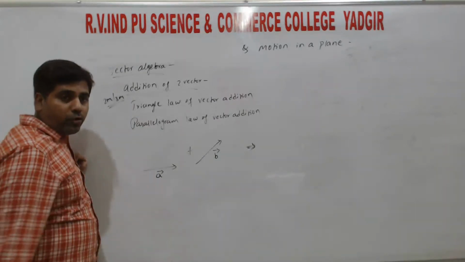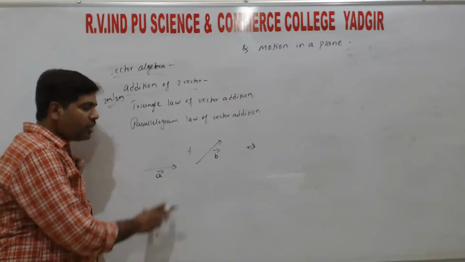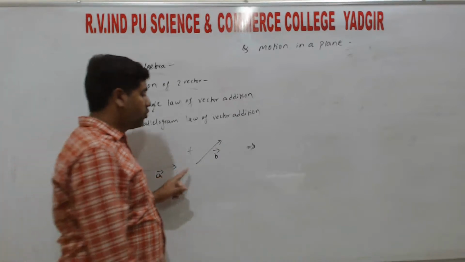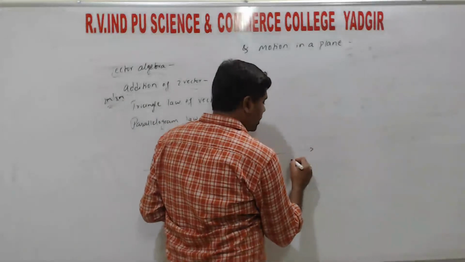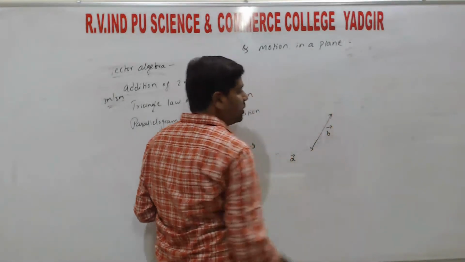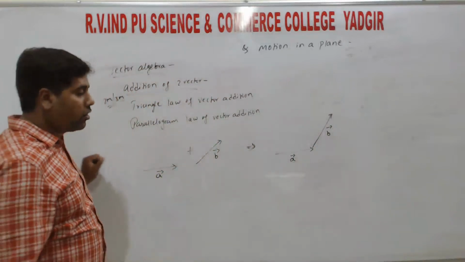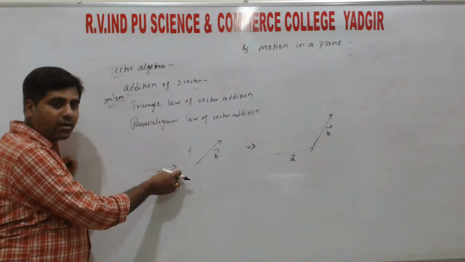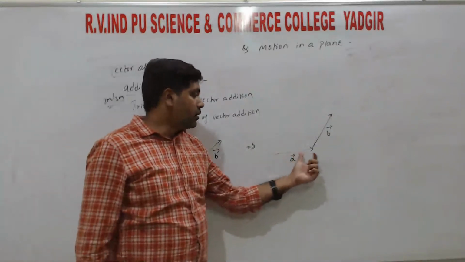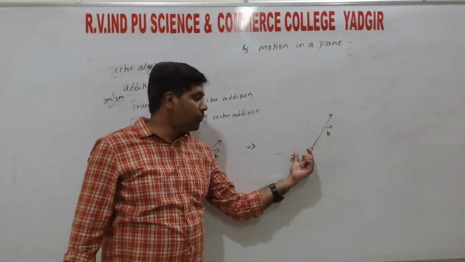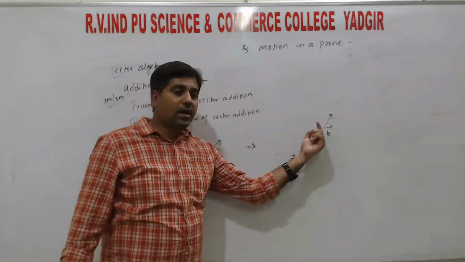So statement is very important. Statement: if two vectors representing the two sides of a triangle are taken in an order. Taken in an order means the tail end of one vector is added to the head end of the other vector. So that becomes the two vectors which represent the magnitude and direction of the two vectors taken in an order.